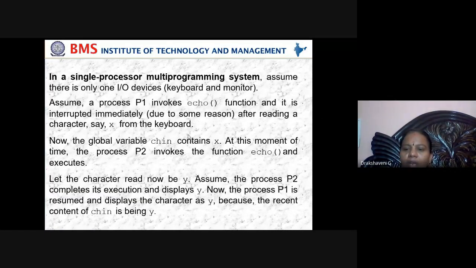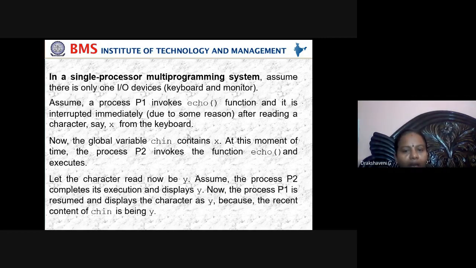Now the process P1 is resumed. Because P1 was interrupted, after P2 completed its work it will come back. Now what value will chin have? Because P2 has modified the value of chin.